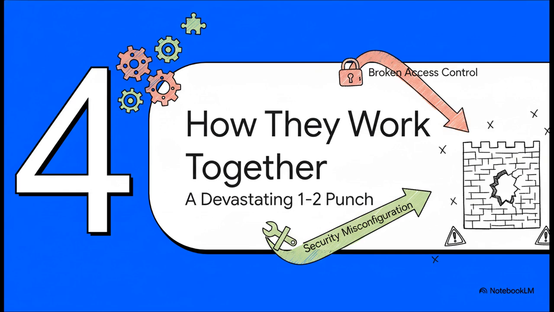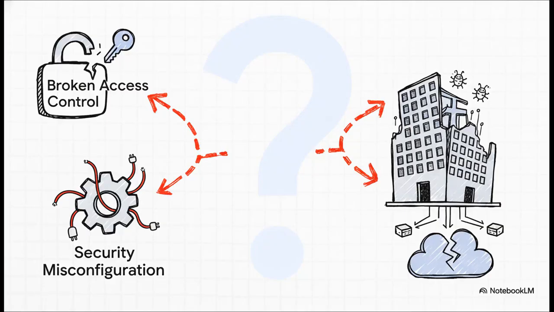Okay, now here's where it gets really interesting and frankly really dangerous. These top 2 risks aren't isolated. Out in the real world, they often work together in this devastating 1-2 punch. So the critical question becomes, how are they related? How does a simple mistake in a configuration file connect to someone stealing a bunch of data they should never have had access to? Well, the link is direct, and it's what makes this threat so powerful.